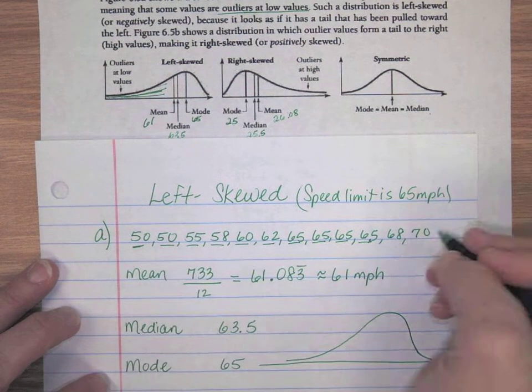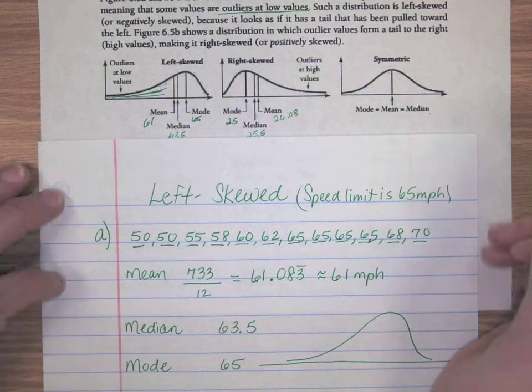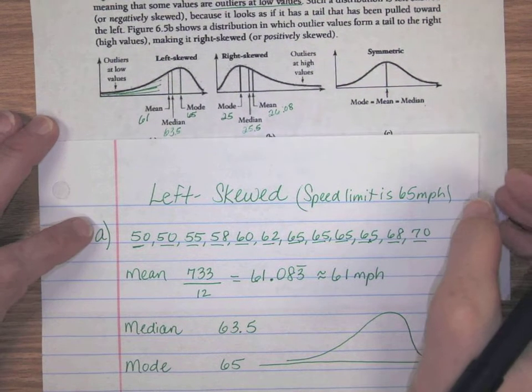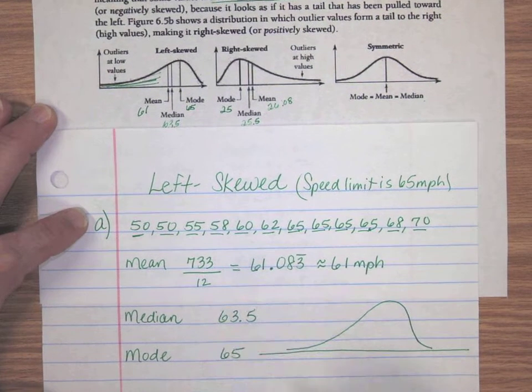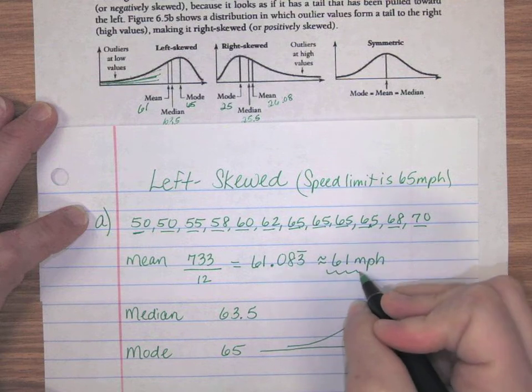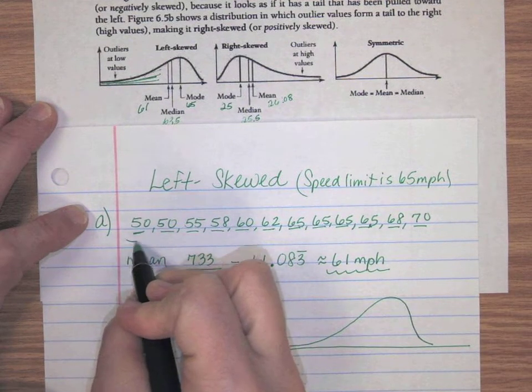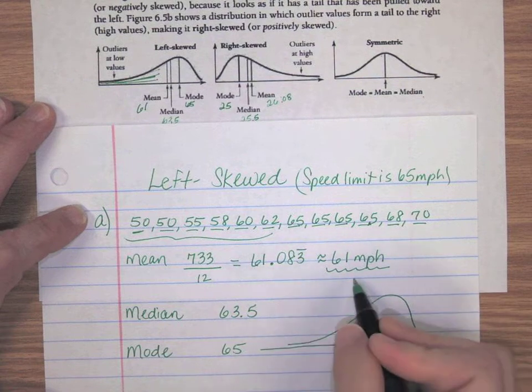And then there might be a couple that just keep going and don't really worry about it too much, and they're still traveling a little bit above the speed limit, or maybe they didn't notice in time to slow down enough. And so this could be a sample set of data here. If we were to take this set of data and try to find the mean, we're going to find that our mean, because there are several people down here that are going even slower than they have to, is going to pull our mean, or our average, down.